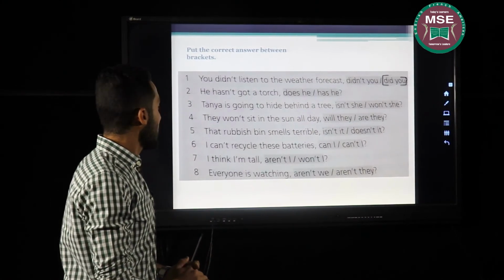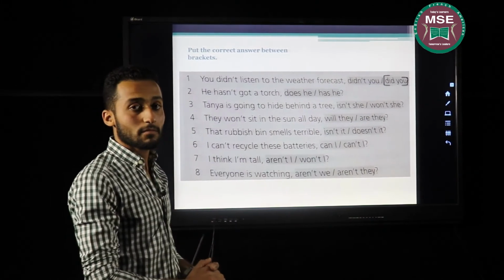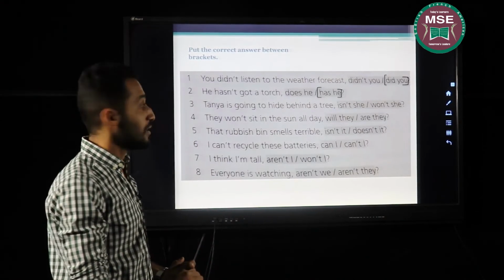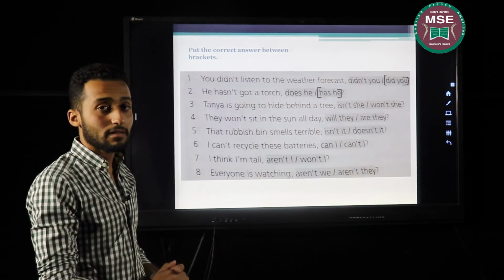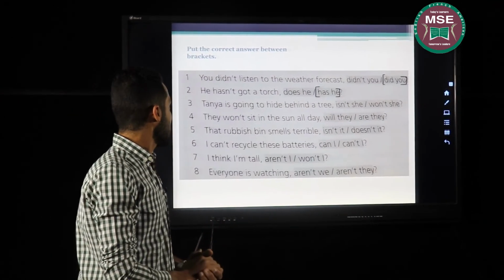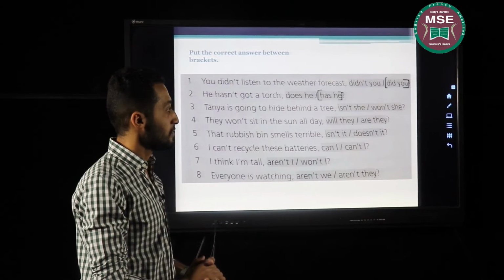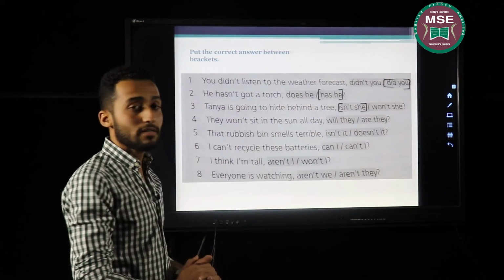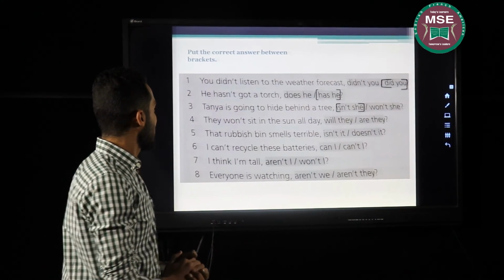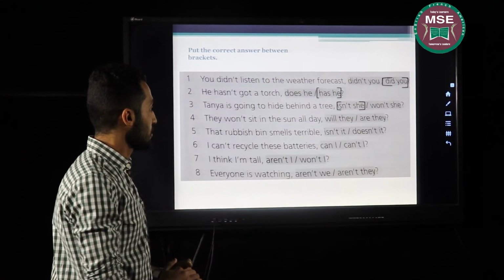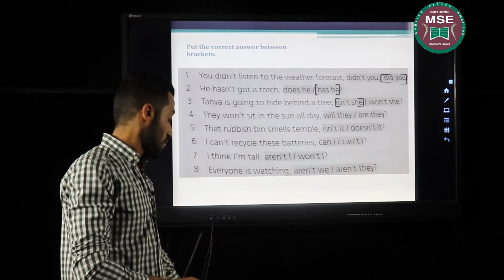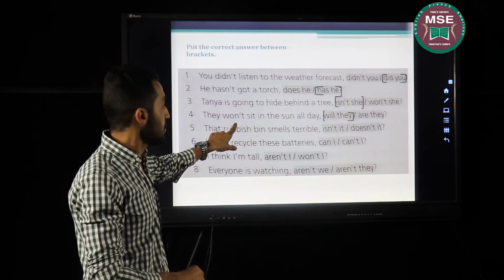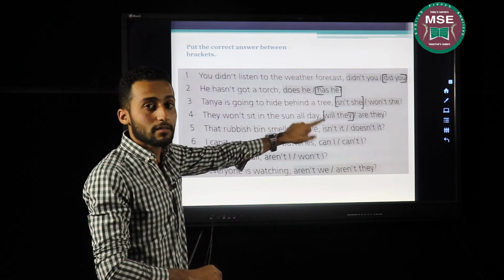Second one, he hasn't got a torch. What's your guess? Correct. Has he? Has is the helping verb of the sentence. Three. Tanya is going to hide behind a tree. What's the right answer? Isn't she? Okay. They won't sit in the sun all day. Correct. Will they? Again, will, helping verb of the sentence, in the negative form will be in the affirmative form.